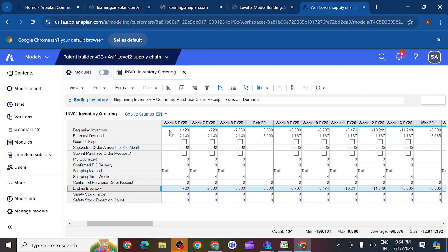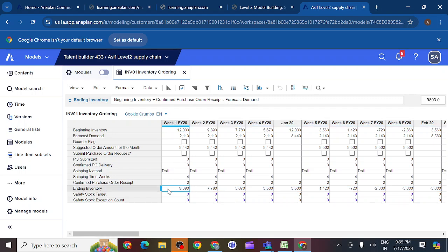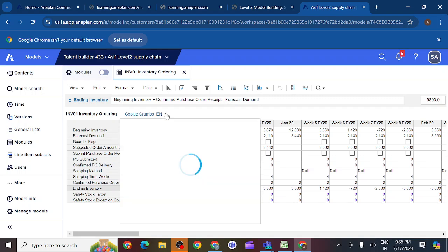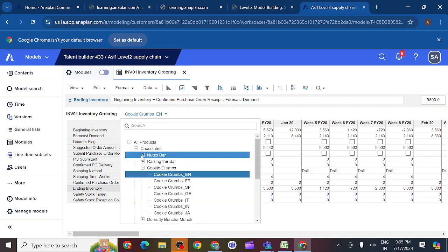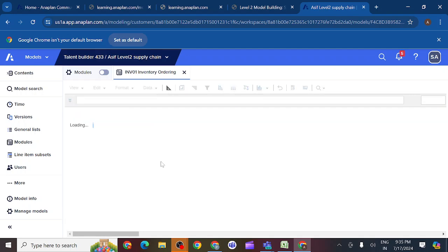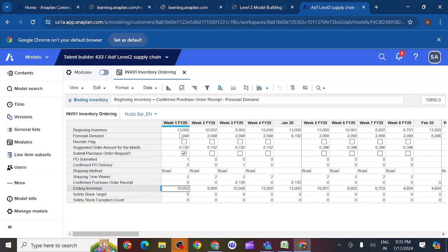So here, forecast demand, beginning inventory we have, yes, we'll get minus here, correct. So we should check the starting value. What is our beginning inventory value? Even we have checked the total difference. Yes, so you can see 13,000 is our beginning inventory for the products. Do we have received any value for this week? We don't receive. So 13,000 we have.